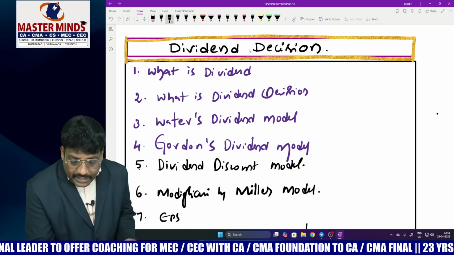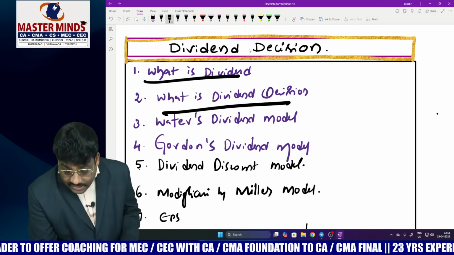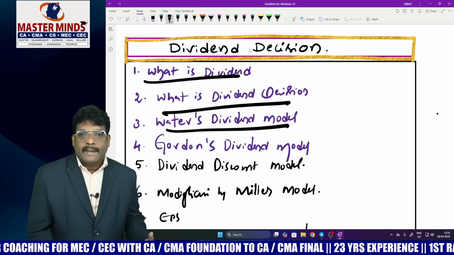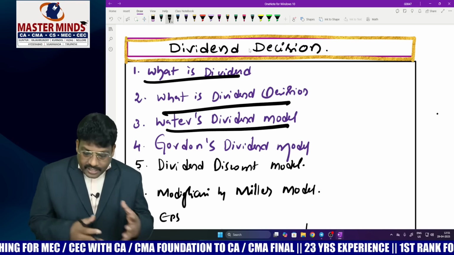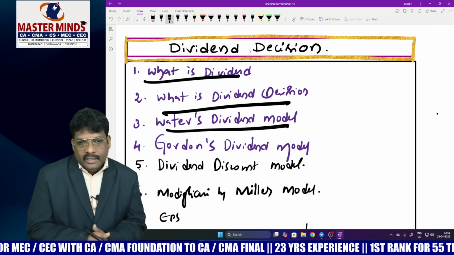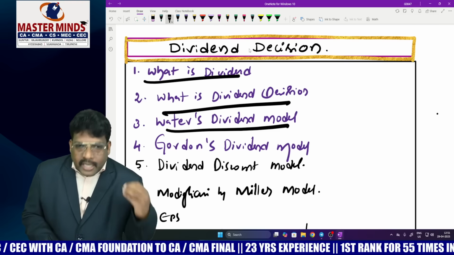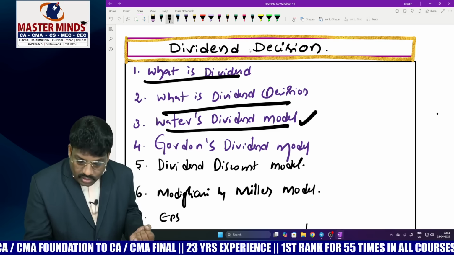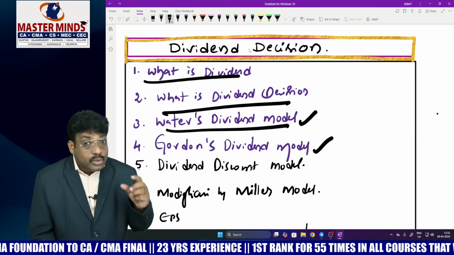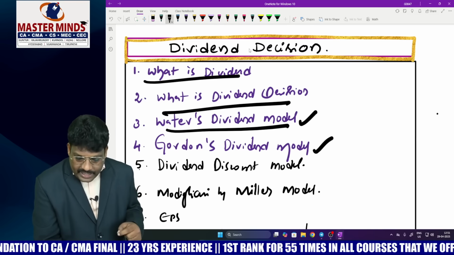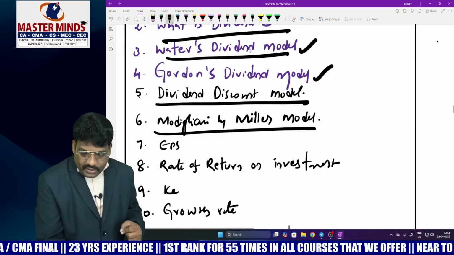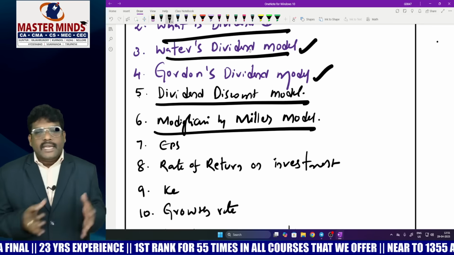So here they may ask you what a dividend is, what a dividend decision is, what the dividend models are, relevant models and irrelevant models. In relevant models, you will have the Walter theory. The Walter theory argues that the dividend decision will influence the market price. So Walter model and Gordon model, right? Check both of these models, and at the same time the dividend discount model. At the same time, very important, the Modigliani-Miller theory. It is an irrelevant theory.